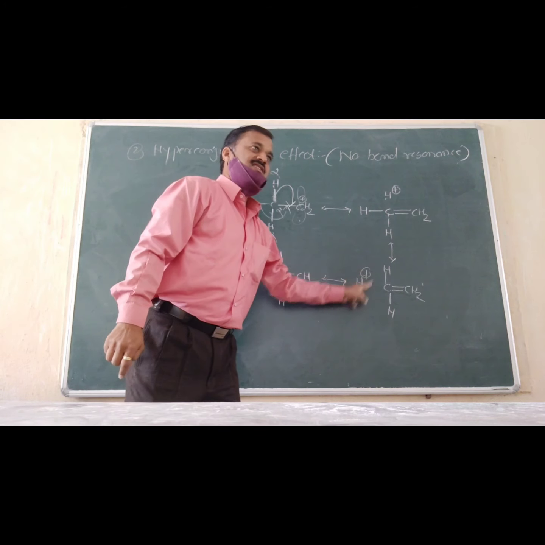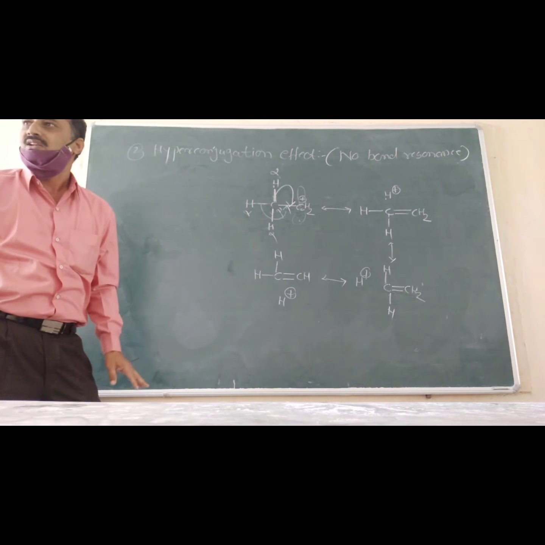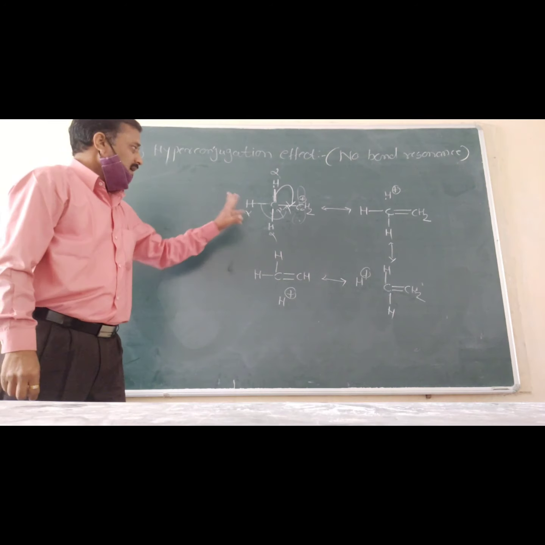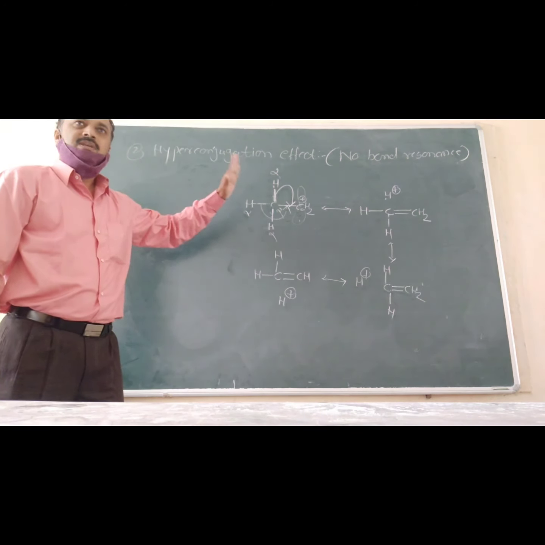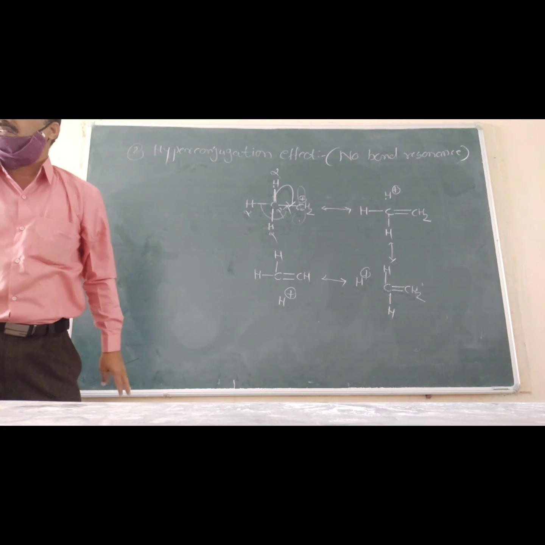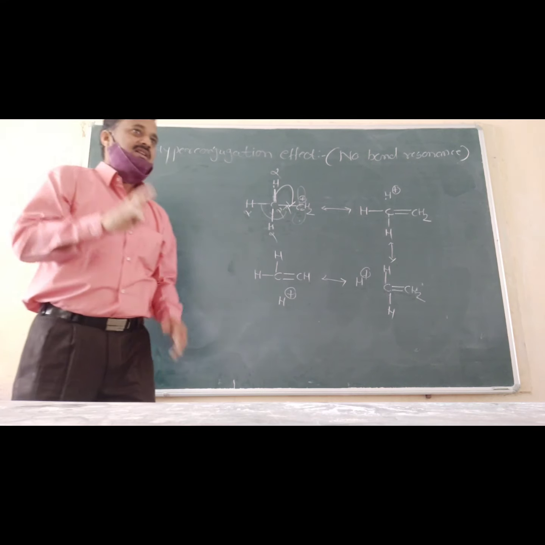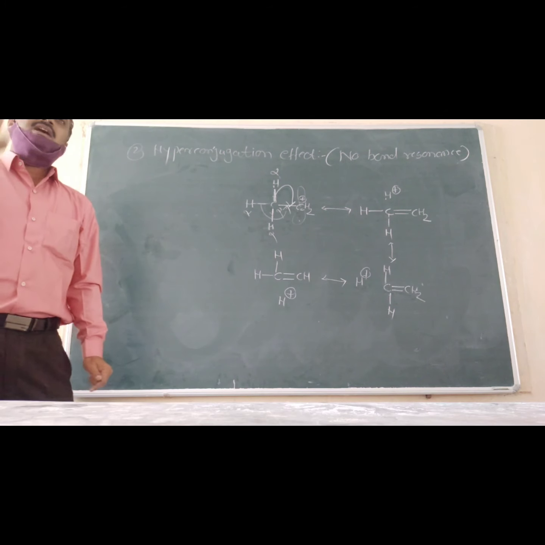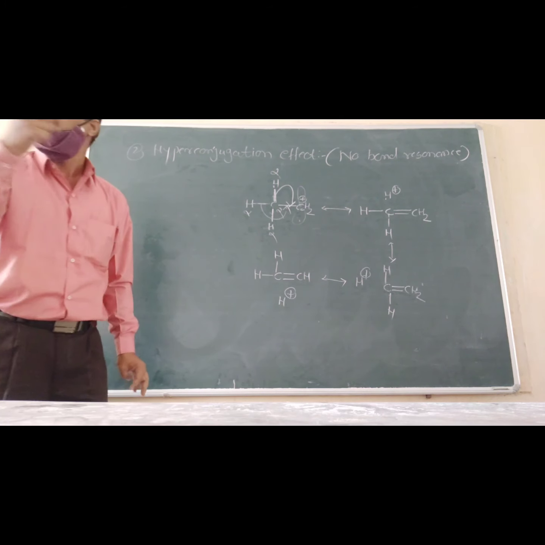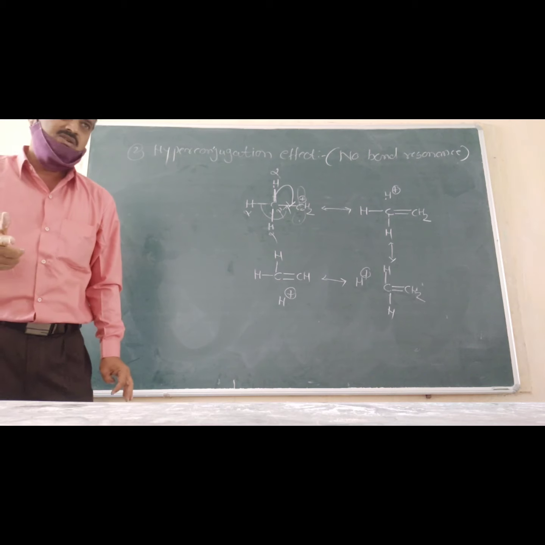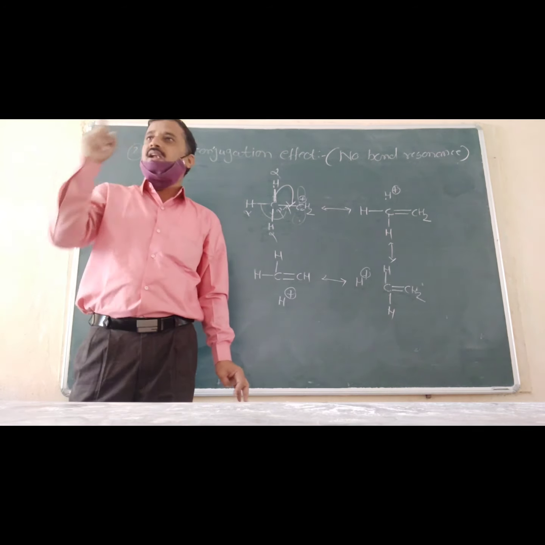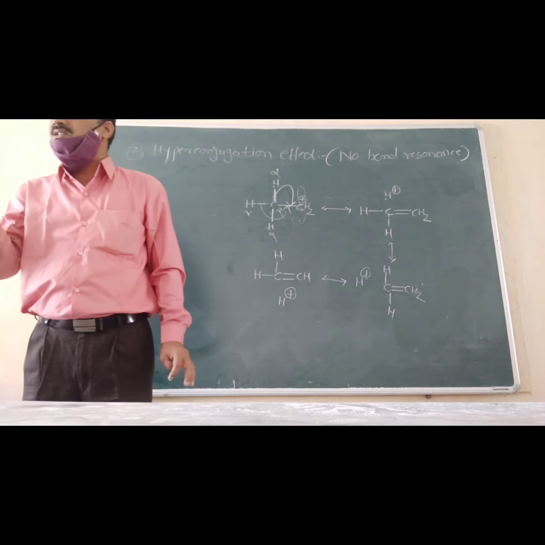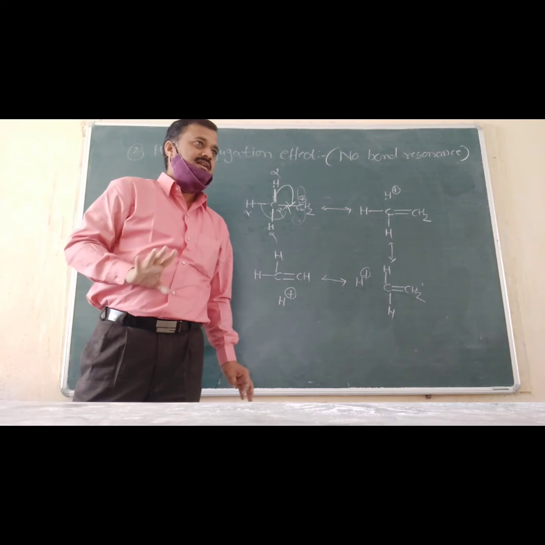C and H plus, and this H plus do not change their position. Okay, tell me, if there are 9 alpha hydrogens, then how many hyperconjugative structures are possible? 9. If there are 6 alpha hydrogens, how many structures are possible? 6. Okay, remember, greater the number of hyperconjugative structures, more will be its stability.